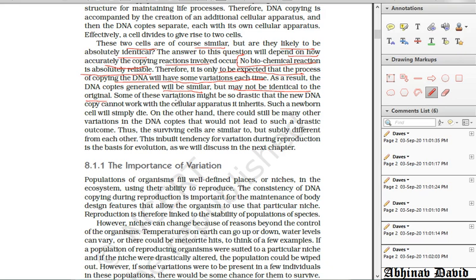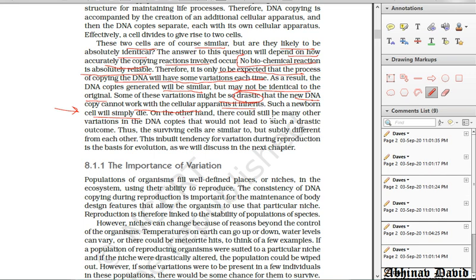So some of these variations might be so drastic. Drastic means bad, so that the new DNA copy cannot work with the cellular apparatus. So what will happen to that cell? Such a newborn cell will simply die, meaning it will not allow the organism to live. I already told you, if the variations are bad or drastic, it will not allow the organisms to live.